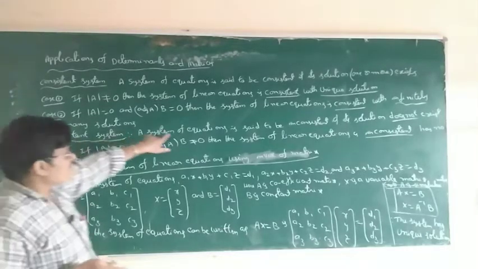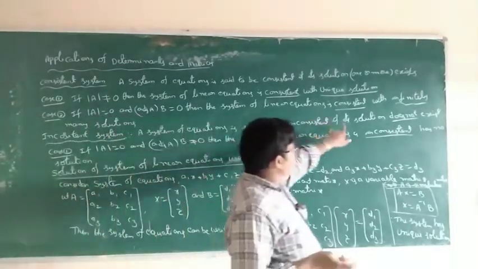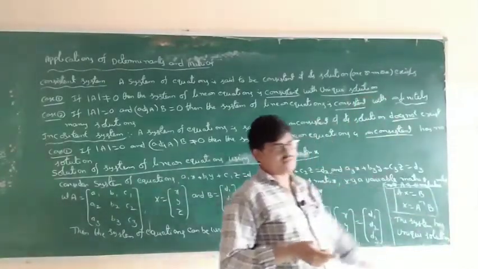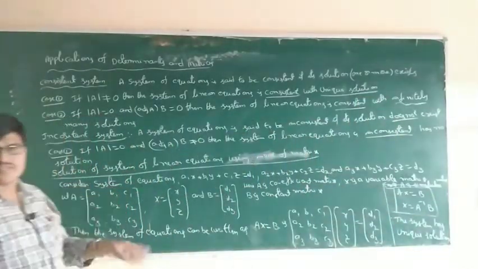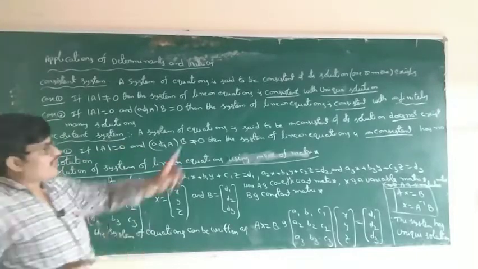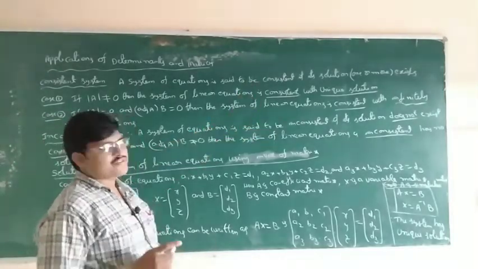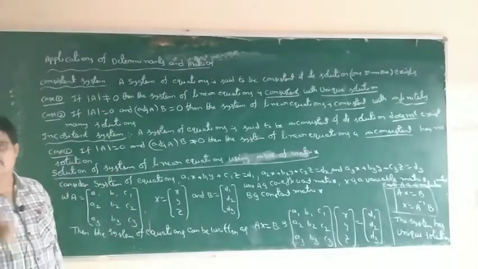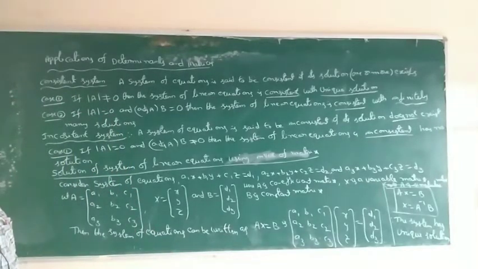Inconsistent system. A system of equations is said to be inconsistent if a solution does not exist, that is, there is no solution. Consistency means a solution, one or more. So there are 2 types of solutions. The first type is the unique solution, meaning only a single one.